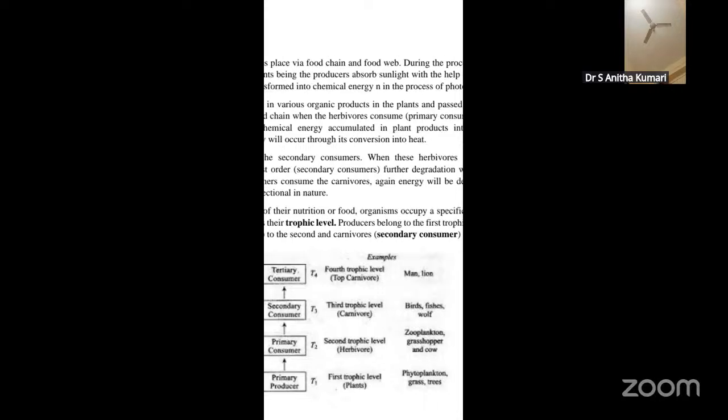Then this energy later on will be stored in various organic products, and then it will be passed on to the primary consumers. Means when the herbivores consume these plants, a part of it will be transmitted again, and then this energy will be transmitted from the primary consumers to the secondary consumers, from the secondary consumers to the tertiary consumers. So like this, the energy flow will be passed on. It will be transmitted from one trophic level to another trophic level.